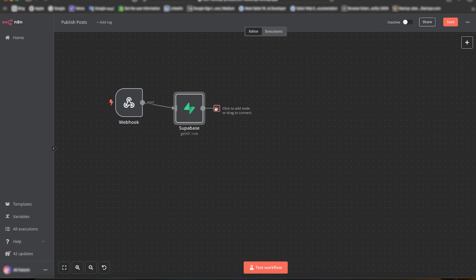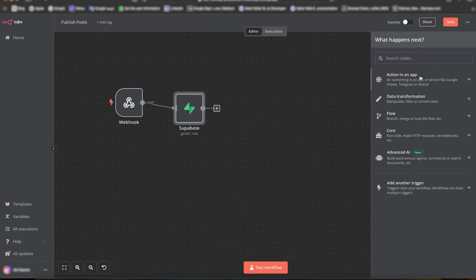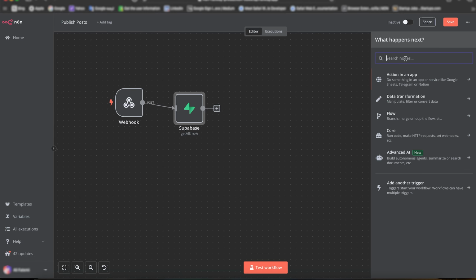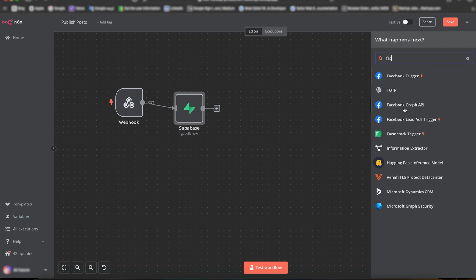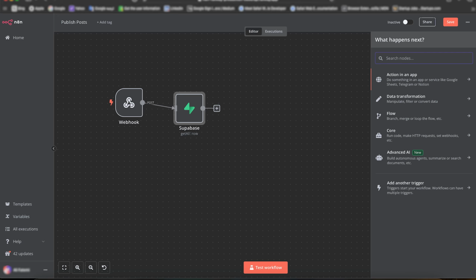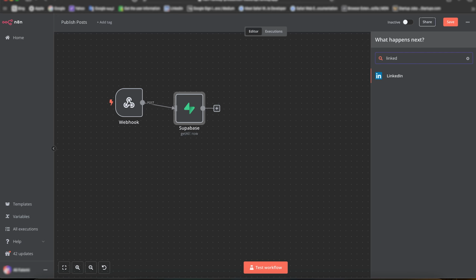And for publishing over here, we can use the unlimited number of integrations that n8n has. So, for example, if we search for Facebook, we can see it has the Facebook Graph API. I think we have to use this one. It's an annoying API. It's complicated, bad documentation, but that's the only thing we have. Or we can use maybe X. You have X, or what else do I need? LinkedIn. LinkedIn also has a pretty complicated API, but all of these get a lot easier with n8n, but still setting it up takes some time and patience.